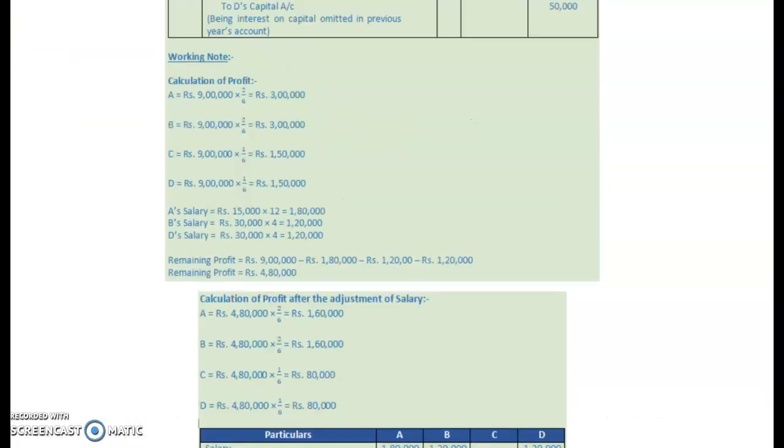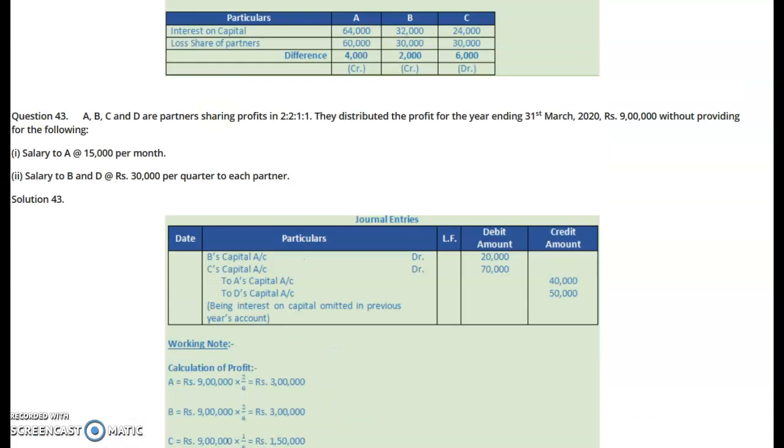Salary 1,80,000 to A, as per the statement 15,000 per month multiplied by 12, 1,80,000. Salary to B and D, rupees 30,000 per quarter. Don't multiply 30,000 into 12. Multiply 30,000 into 4, because the salary is per quarter and the year has 4 quarters.